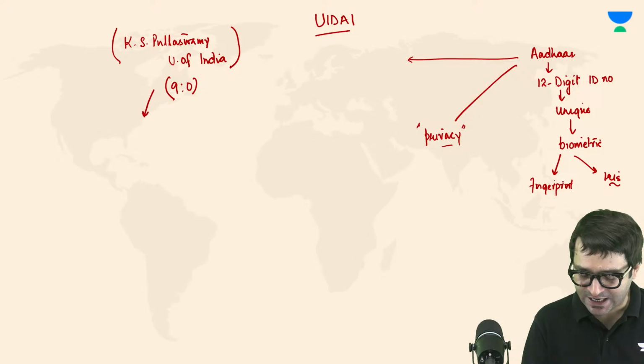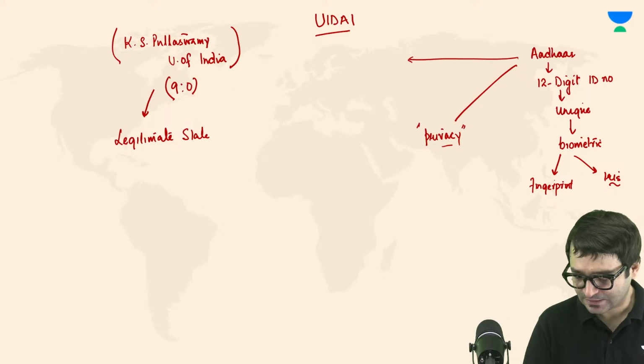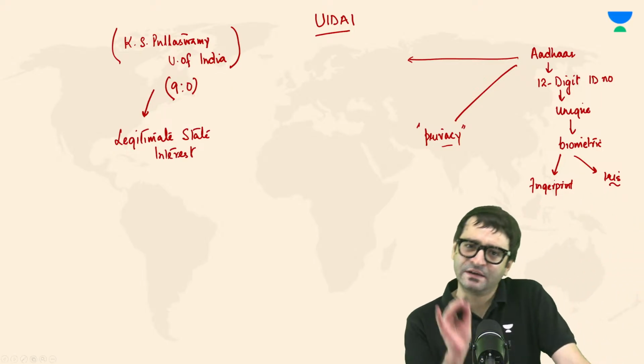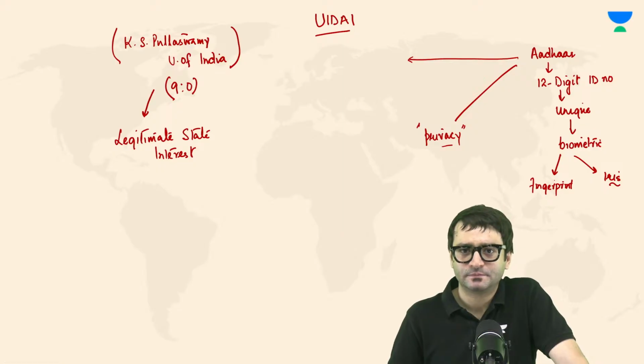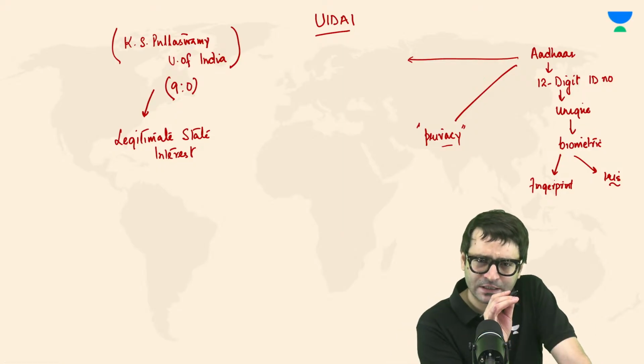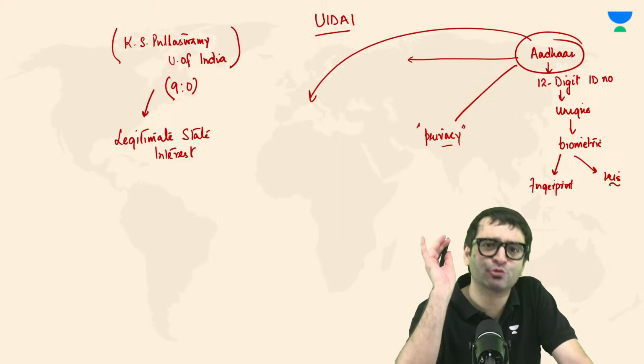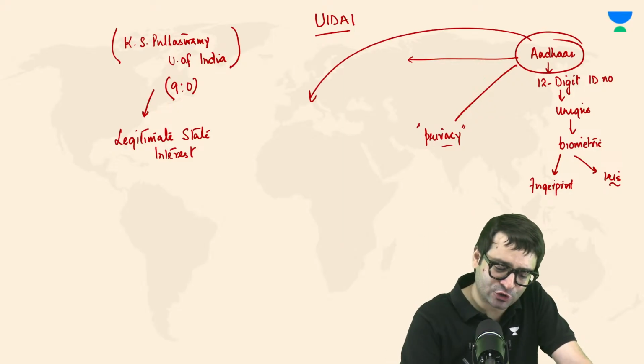And the Supreme Court said if there is a legitimate state interest, you can violate privacy. I will not expand on this point, but long story short, the Supreme Court said Aadhaar is constitutional, but it should not be mandatory.